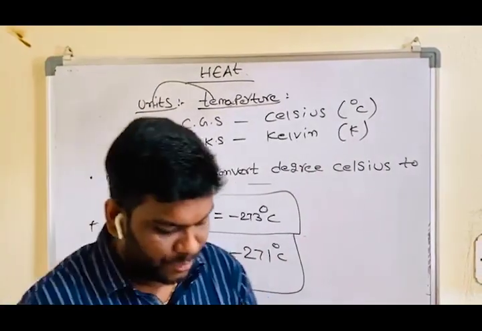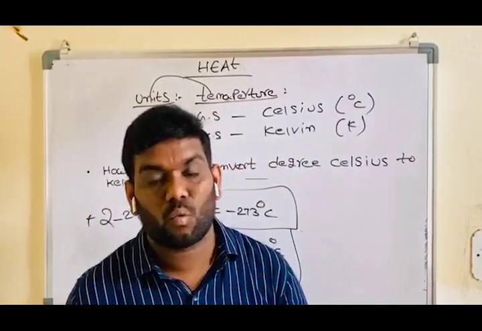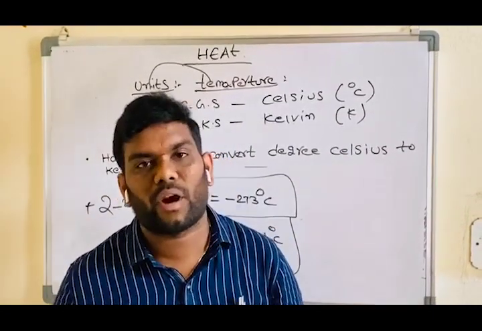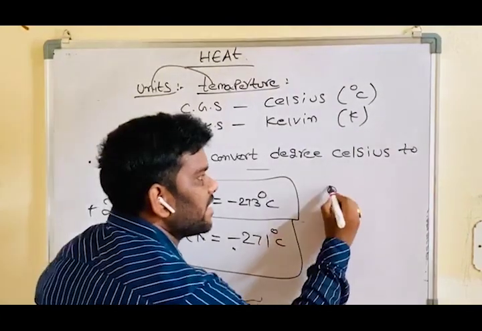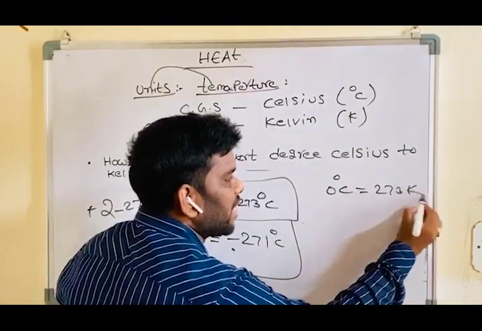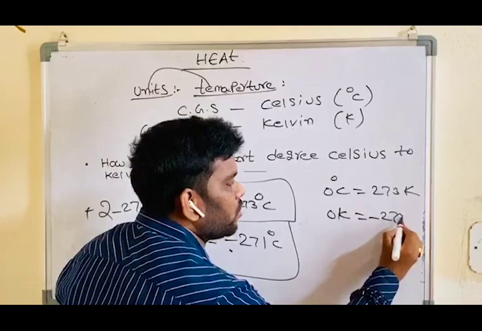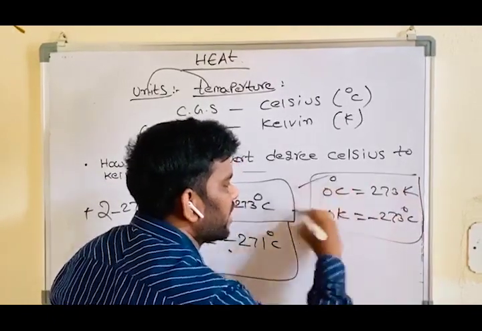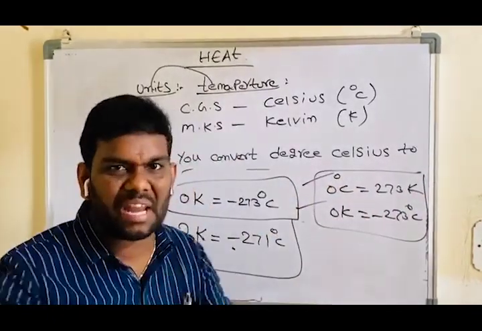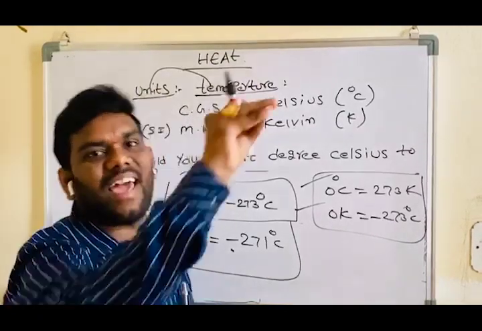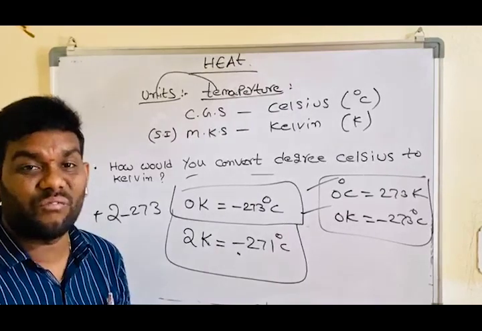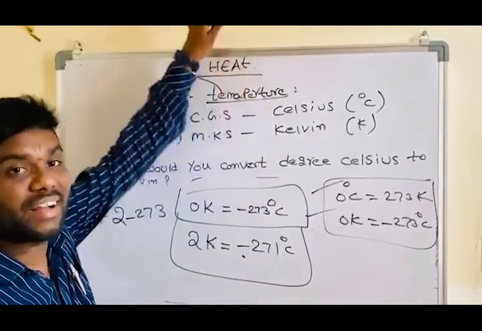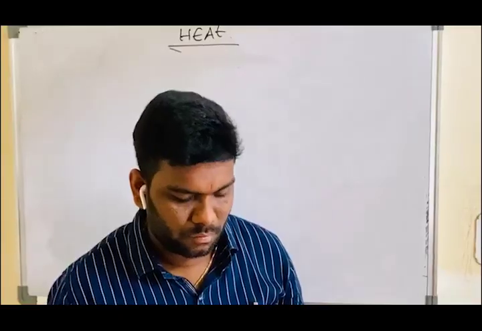So students, heat energy: 1 calorie is equal to 4.186 joules. Temperature: 0 degrees Celsius is equal to 273 Kelvin. 0 Kelvin is equal to minus 273 degrees Celsius. These two relations are very, very important in our 10th class heat lesson. Okay students, converting units is very, very important.